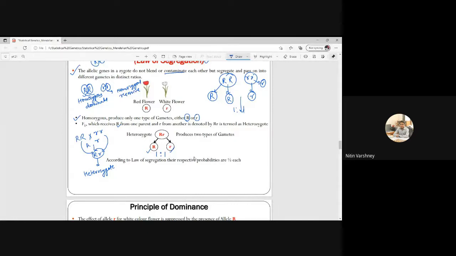So how many gametes are there? Two. So the probability of capital R is 1/2, and the probability of small r is 1/2. Okay, are you getting this?